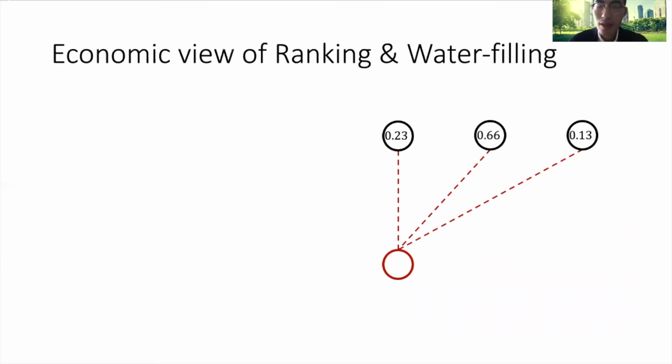Before that, let me give an economic view of ranking and water filling. This will later be used to explain our intuition for designing the new algorithms. So we fix the increasing function g from [0, 1] to [0, 1].